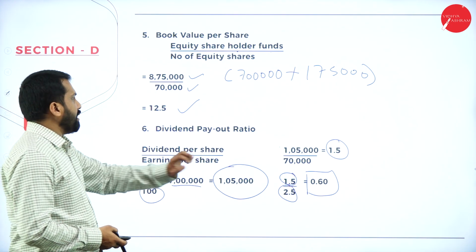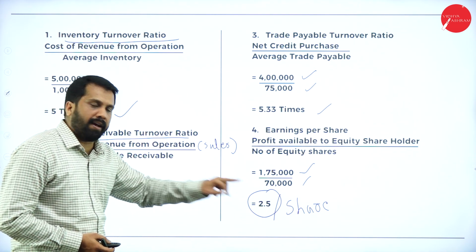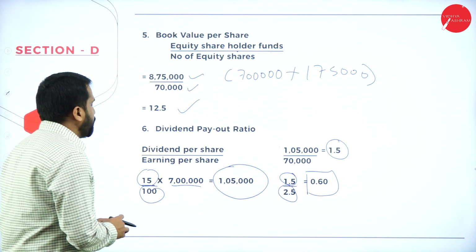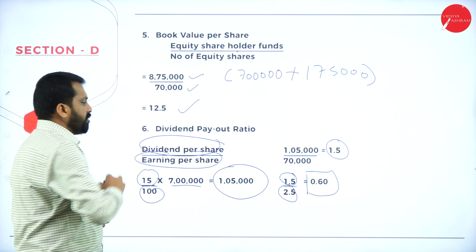Earning per share is already calculated, 2.5. Dividend payout ratio is dividend per share divided by earning per share.